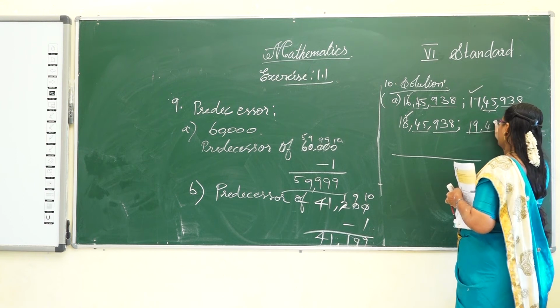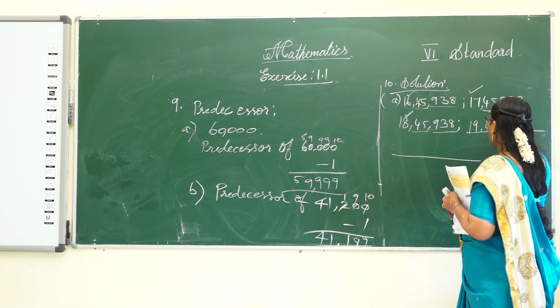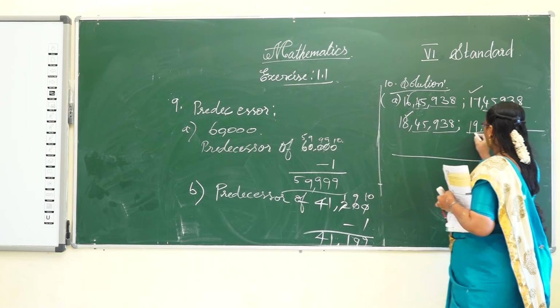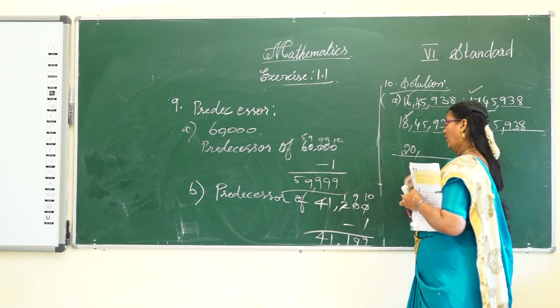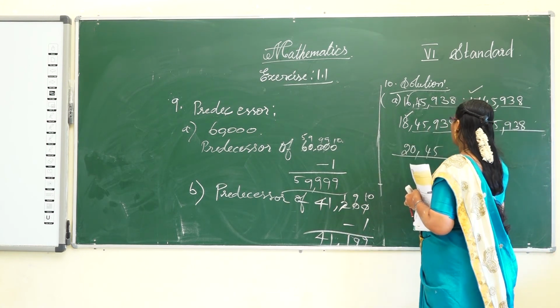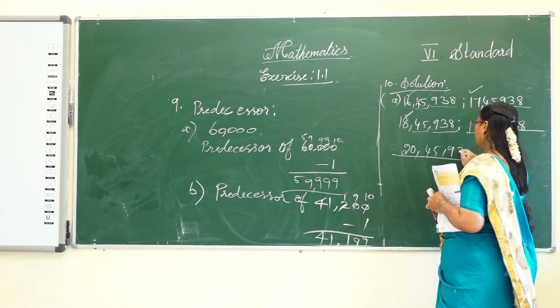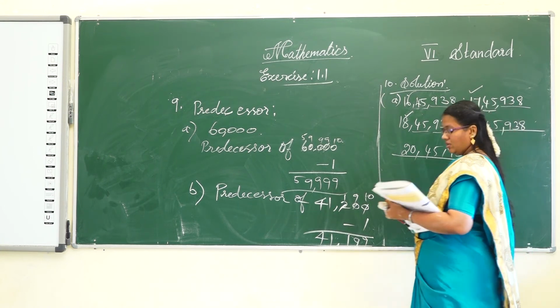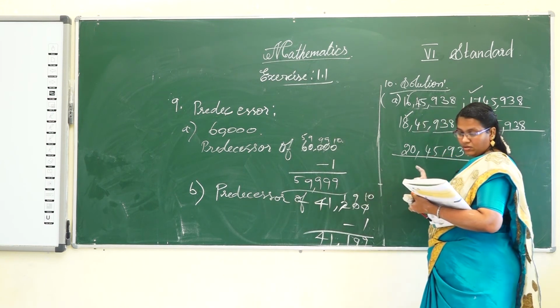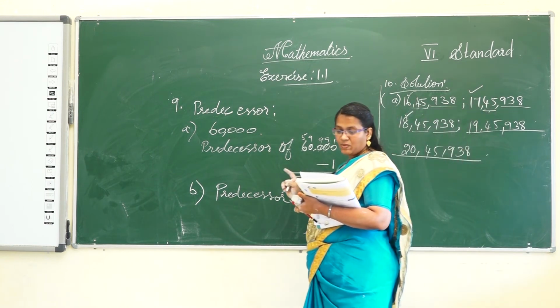So the pattern continues with 19,45,938, and after 19 comes 20. So 20,45,938. I hope you all understand. This is a very easy pattern.